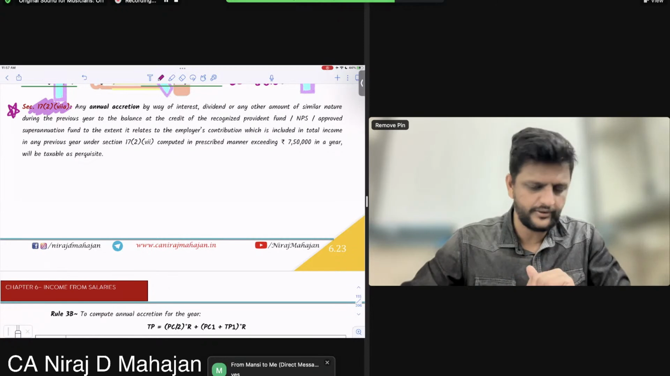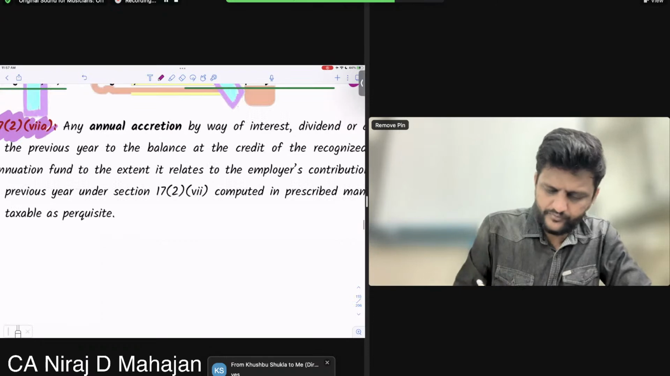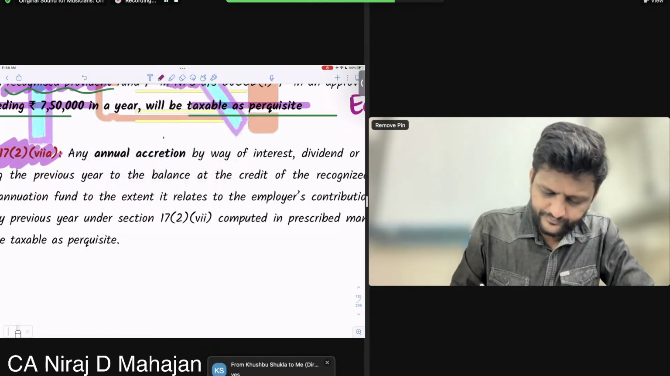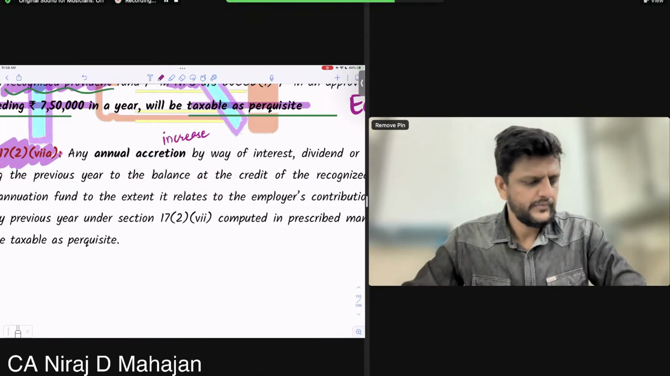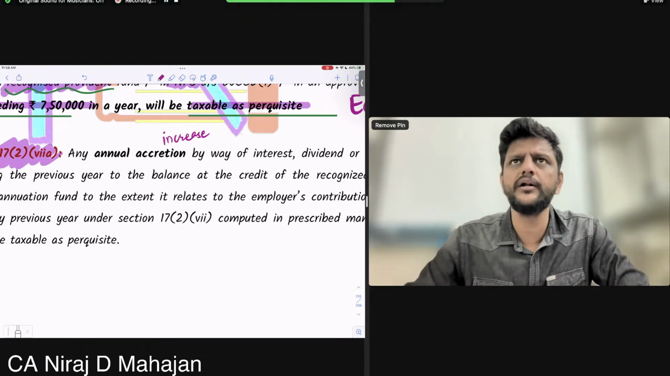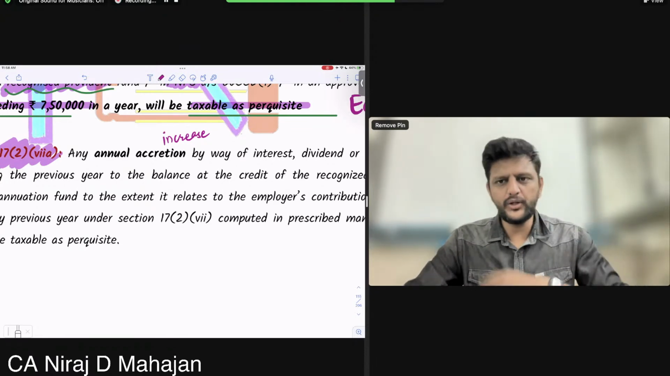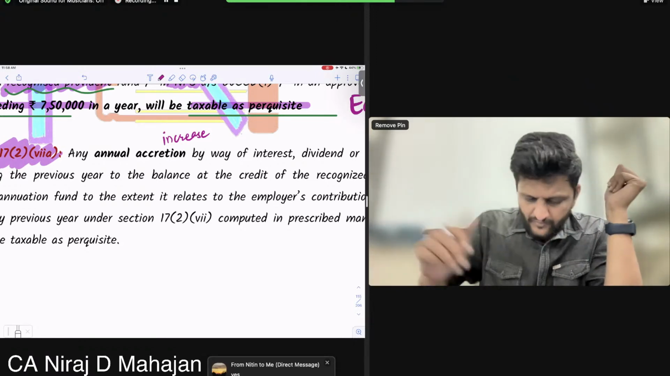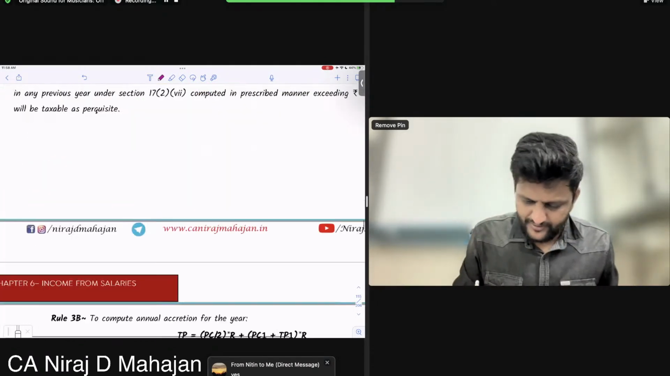Now please pay attention. Very important. Any annual accretion. What do you mean by accretion? This word will always be there, will also be there in law. Write down: increase. So any annual increase. The provident fund will earn interest on yearly basis, no? It will grow, obviously, because you are accruing interest also in it. So any annual increase in the fund, understand.